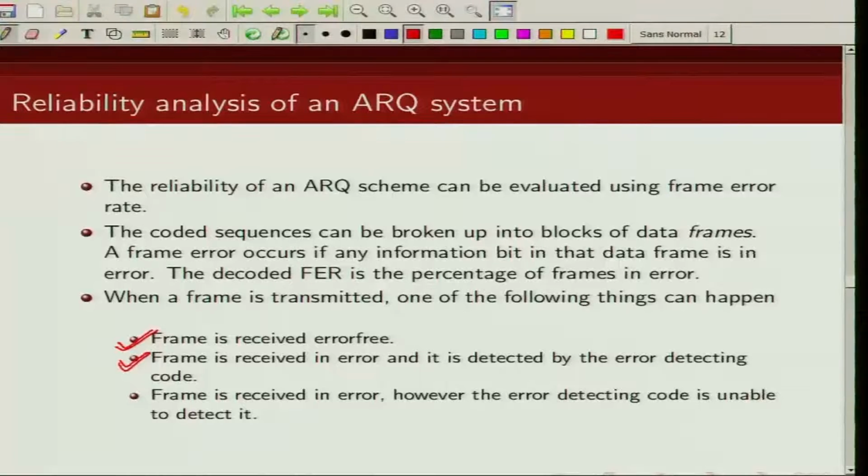The second possibility is the frame is received in error and the error detecting code that we are using is able to detect that there is an error. And the third option is the frame is received in error, however the error detecting code that we use is unable to detect that error.